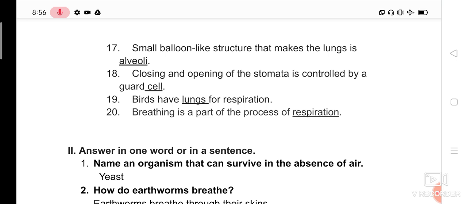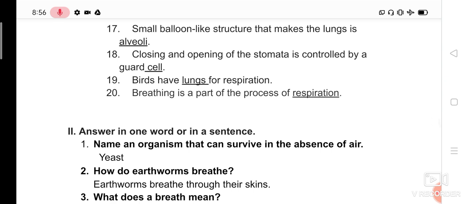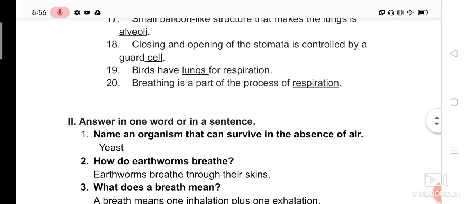What is the duty of the guard cells? Opening and closing. During gaseous exchange, if the gas has to enter, it will open. If the gas has to expel out also, it will open. So opening and closing will be done by the guard cells. Next, birds have lungs for respiration. Like humans, birds also have lungs. That is the respiratory organ for birds.